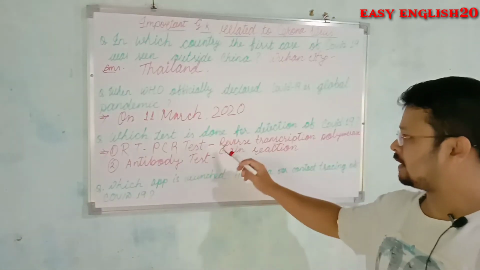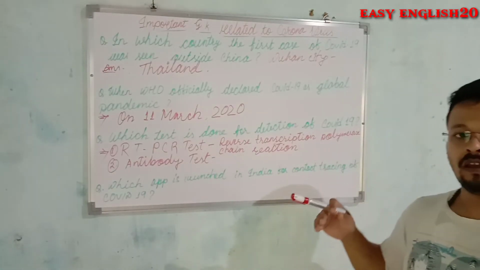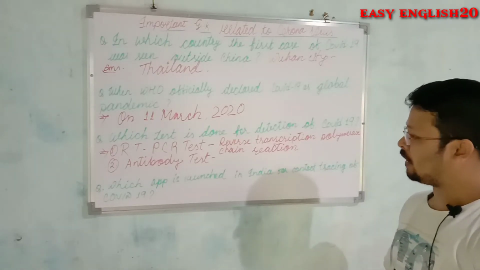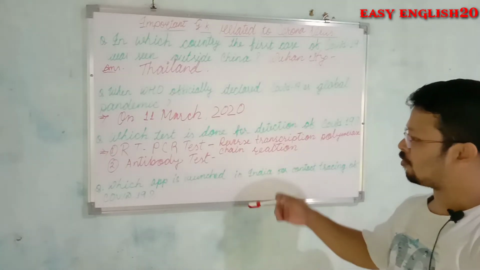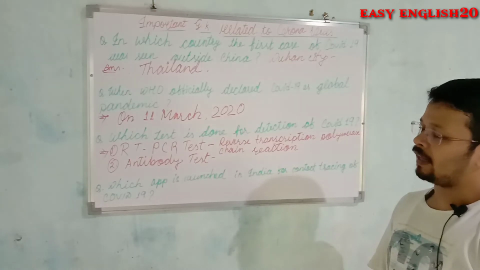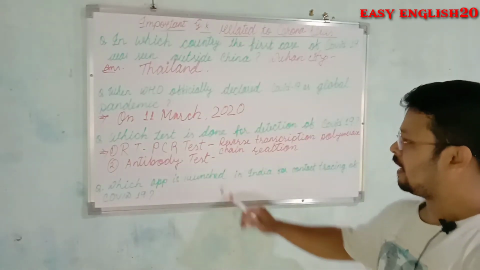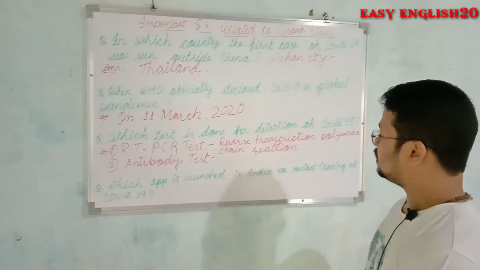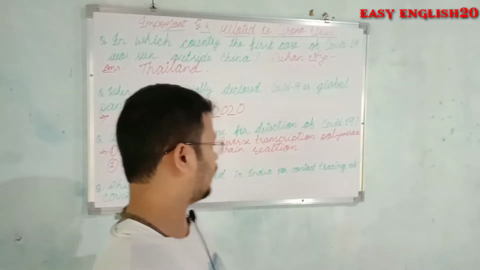Actually, the first test is done to detect if there is any COVID-19 positivity in our body, and the second test, if one has already overcome the coronavirus disease, tests for the presence of antibody in our body through this antibody test. Both RT-PCR and antibody tests are done to detect COVID-19 in our body.